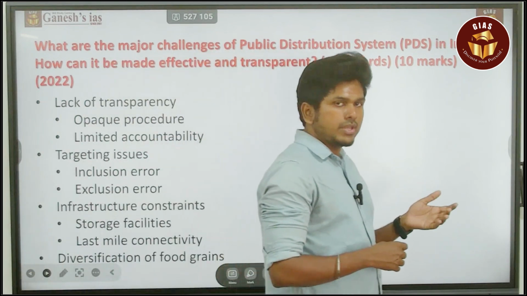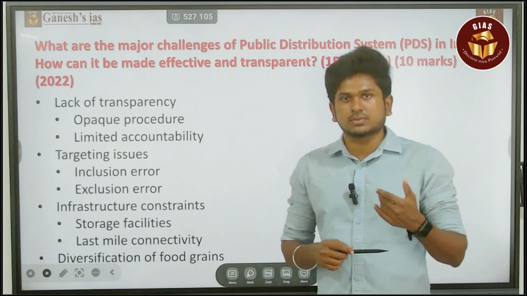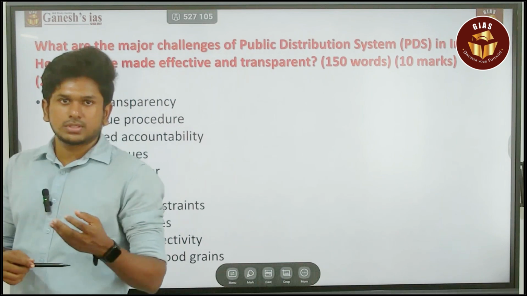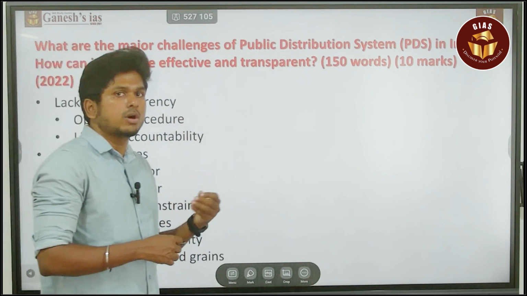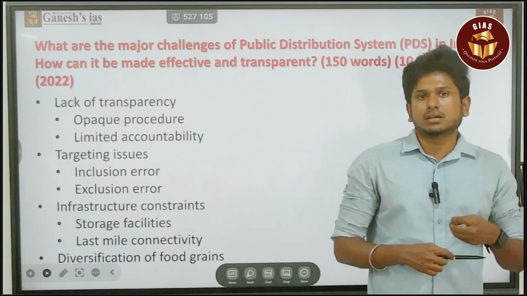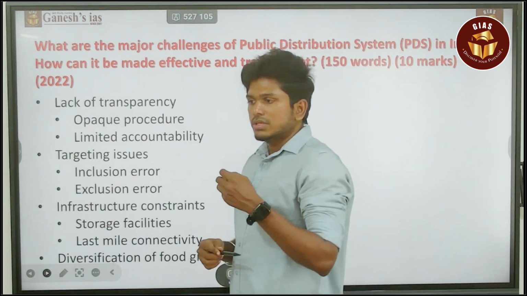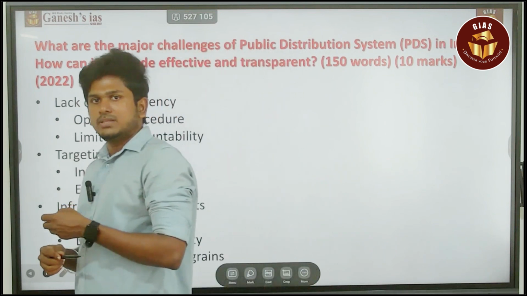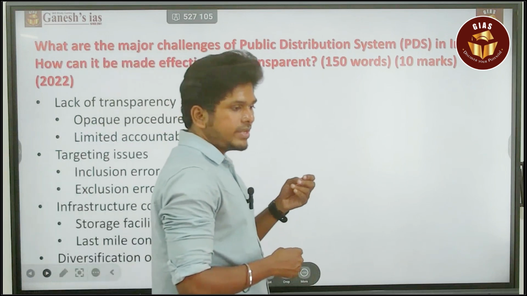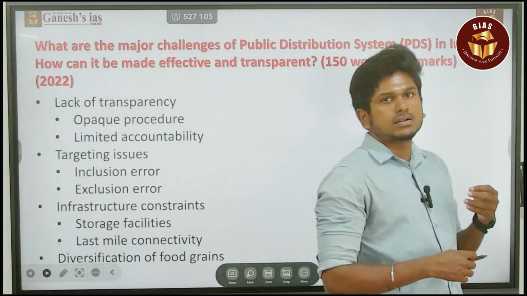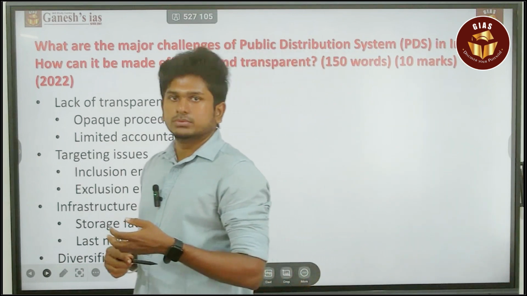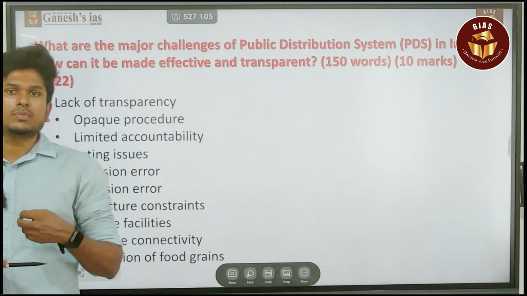So what is the public distribution system? In it, they provide essential food commodities to the people, either targeted or non-targeted. The central government procures based on the MSP price and distributes it to the public in a subsidized manner, providing a food subsidy. That is called PDS: subsidized food materials to the people.